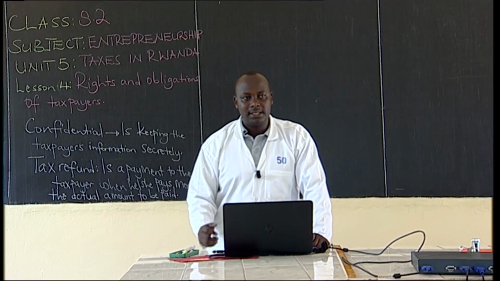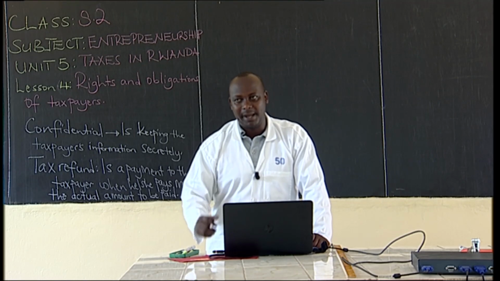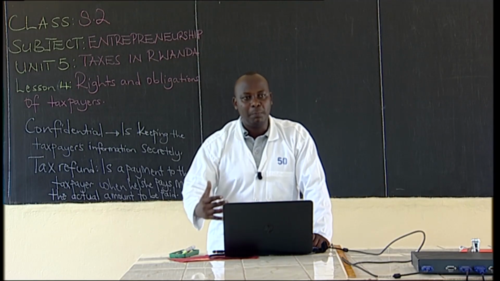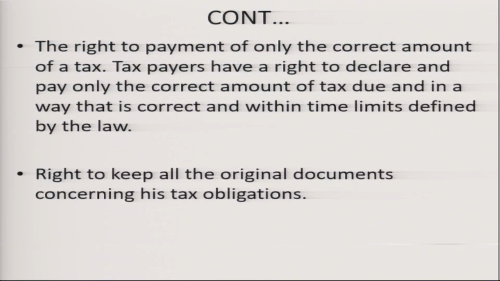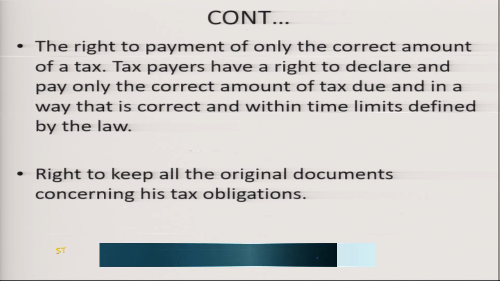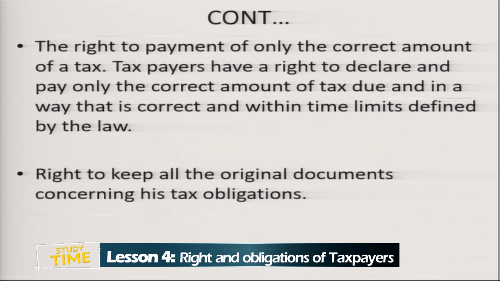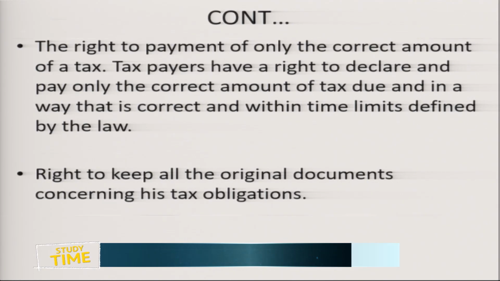The next right enjoyed by taxpayers is the right to keep all the original documents concerning his or her tax obligations. Taxpayers have a right to keep their original documents concerning their tax obligations, not the tax authority keeping the original documents.